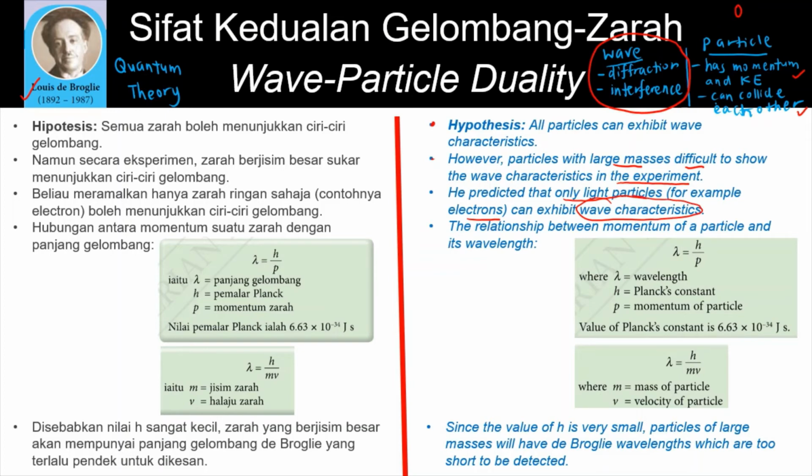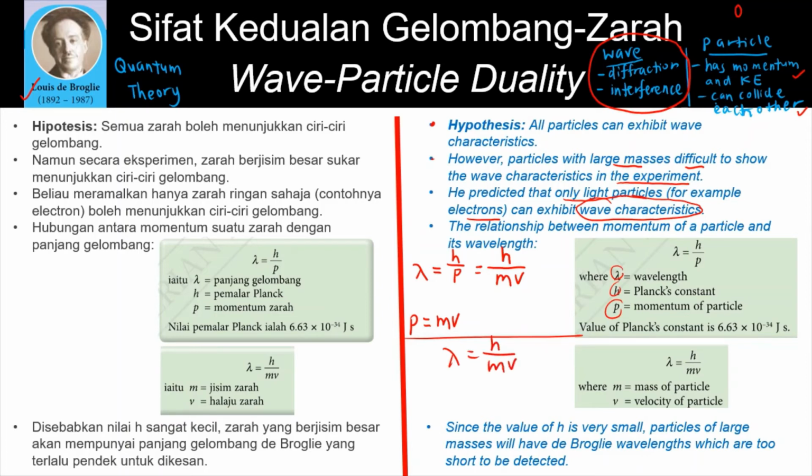He introduced a formula to relate the momentum of a particle and its wavelength, which is lambda equals h over p. Lambda is wavelength, h is Planck constant, while p is the momentum of the particle. Simply because momentum equals mv, we learned this in Form 4. Thus, this formula can be written as lambda equals h over mv as well.